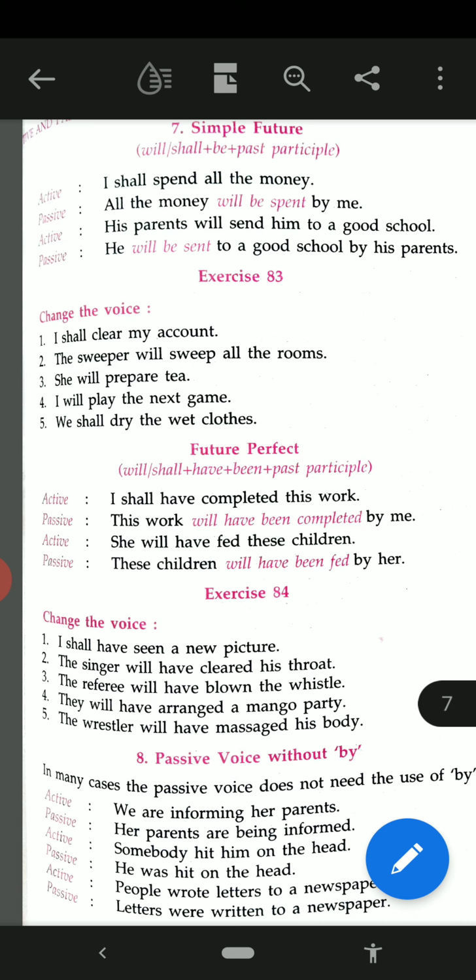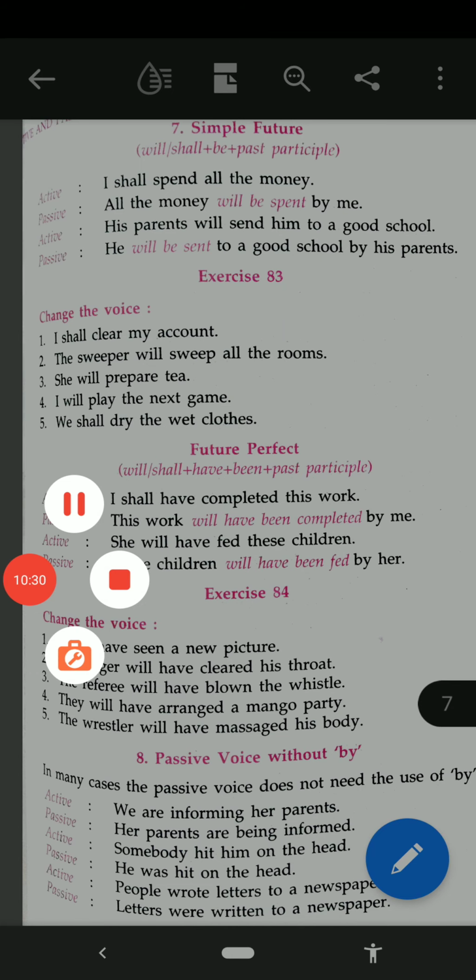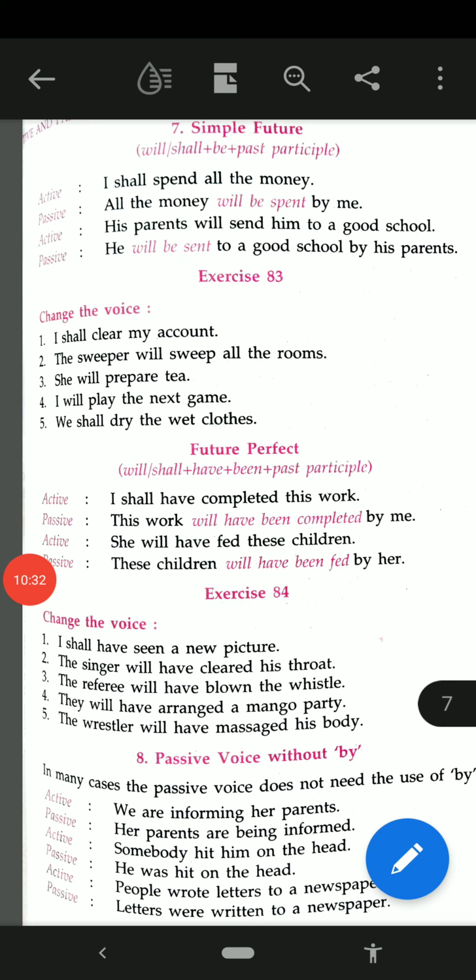Third, the referee will have blown the whistle. The whistle will have been blown by the referee. They will have arranged a mango party. A mango party will have been arranged by them. And the last one, the wrestler will have massaged his body. His body will have been massaged by the wrestler.